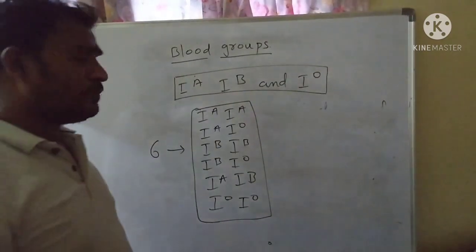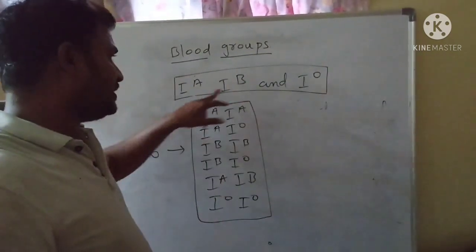Now let us see how many blood groups or phenotypes are formed by these three alleles.